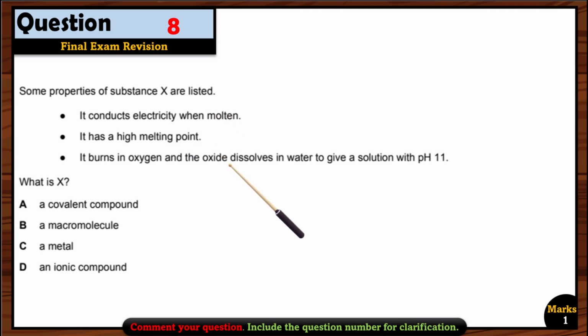So what does it mean? It means it's a metal, because metals can conduct electricity when molten. Also, ionic compounds can conduct electricity when molten. They have high melting points, right? So these both options can be right for ionic compounds and metal.